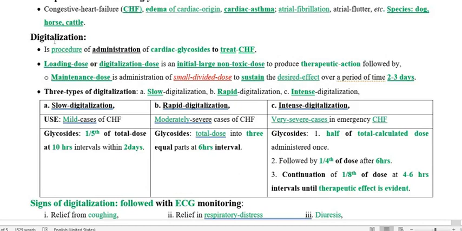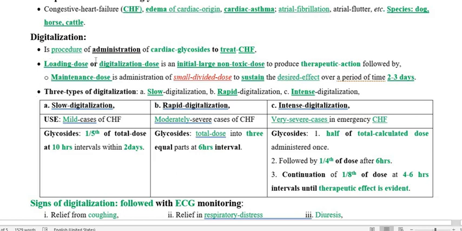So what is digitalization? Digitalization is simply the administration of the cardiac glycoside, particularly the loading dose of the cardiac glycoside. So where do we have to use this cardiac glycoside? In conditions like congestive heart failure. To treat a congestive heart failure patient, we have to use the cardiac glycoside.